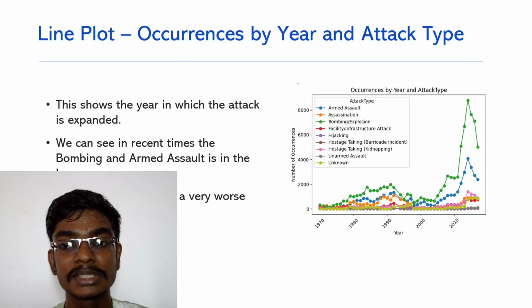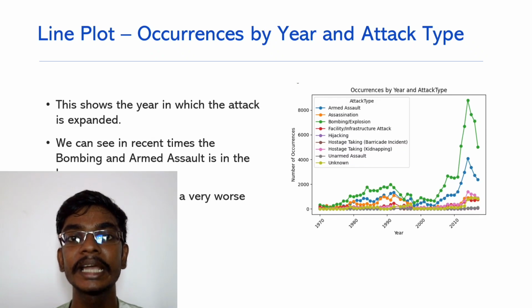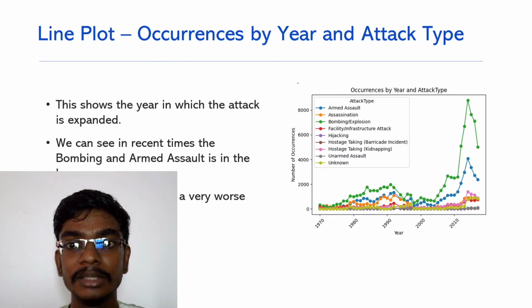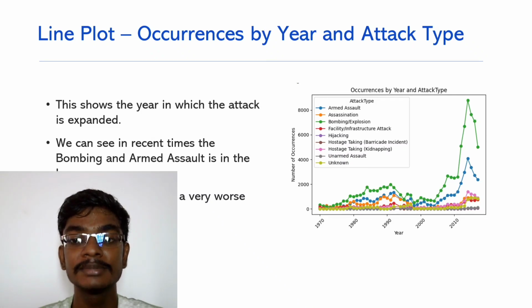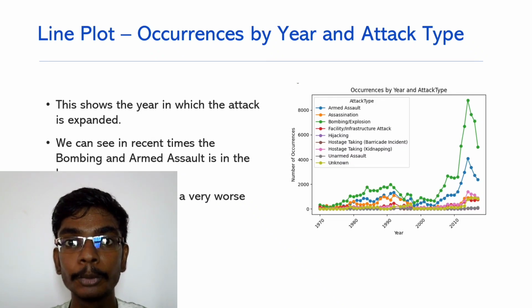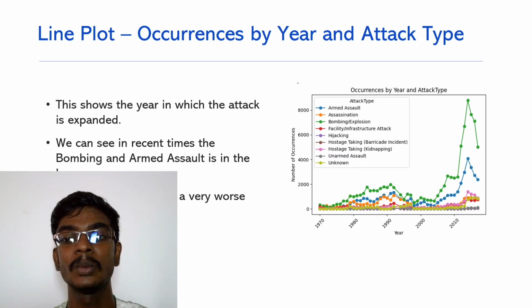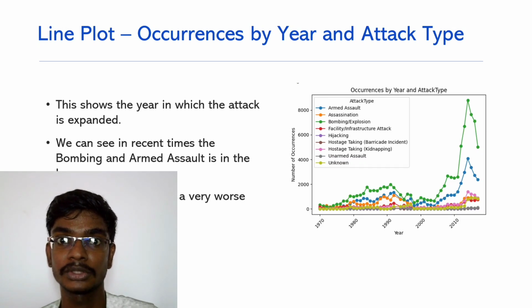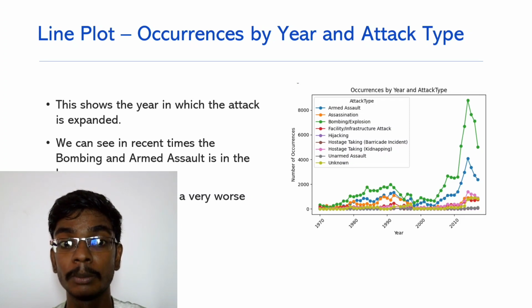After the 2000s and 2010s, it has been the most common attack type globally, followed by armed assault, which also rose at the same time as bombing was being improved by the terrorists. And this trend changes only after 2005 to 2008. So we must be careful about this.